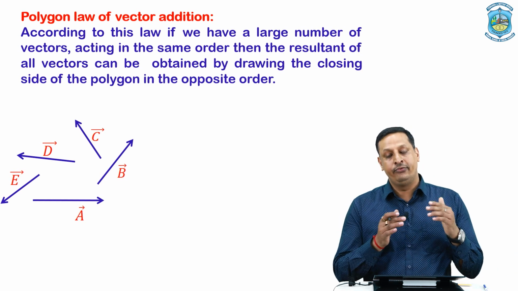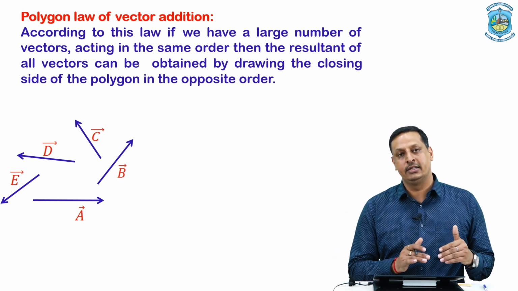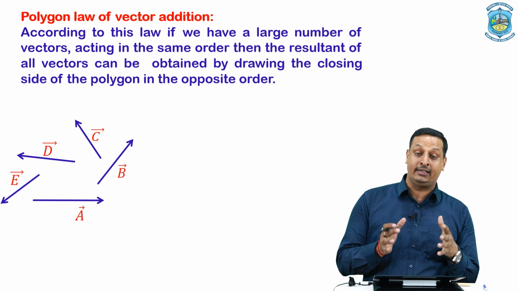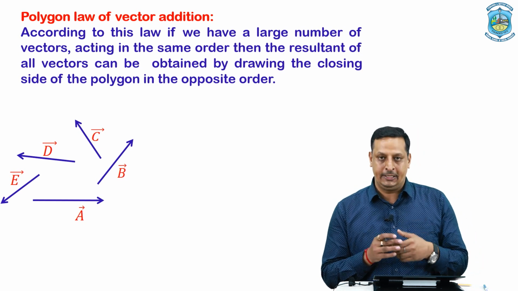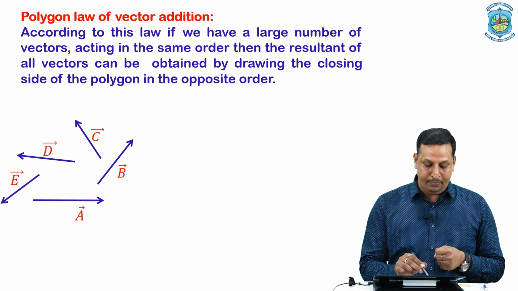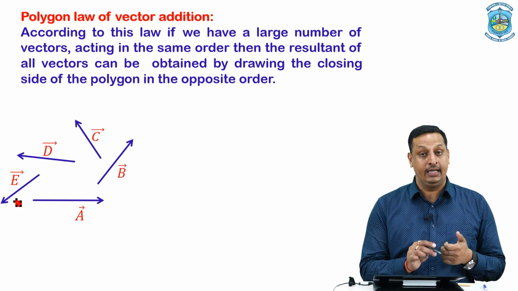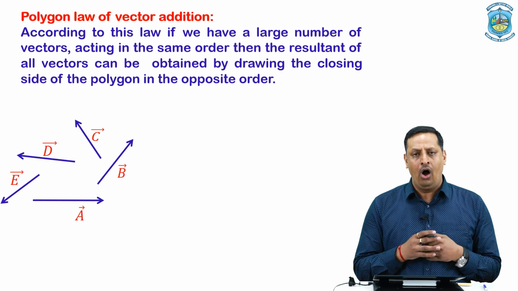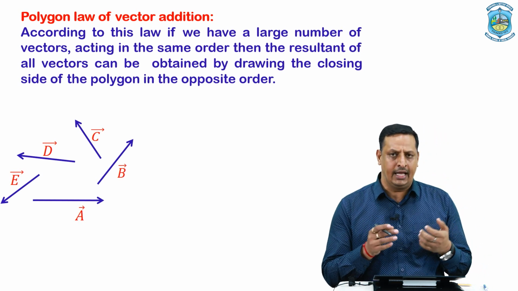But I mean to say that we can use this law of addition of vectors for more than two vectors acting together at a point. Here we have considered 5 different vectors: vector A, vector B, vector C, vector D, vector E. They are acting at a particular point with different directions.